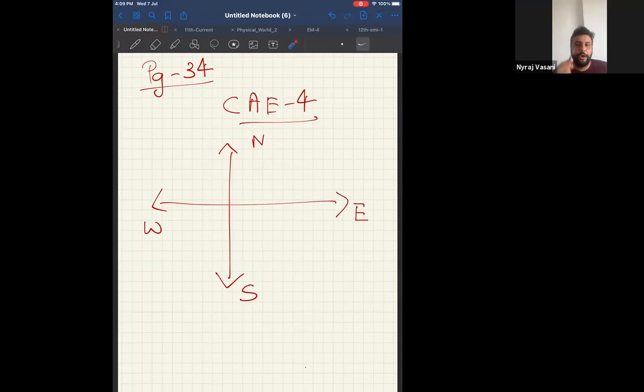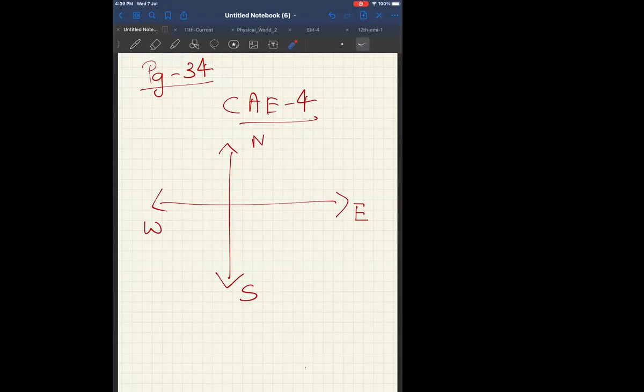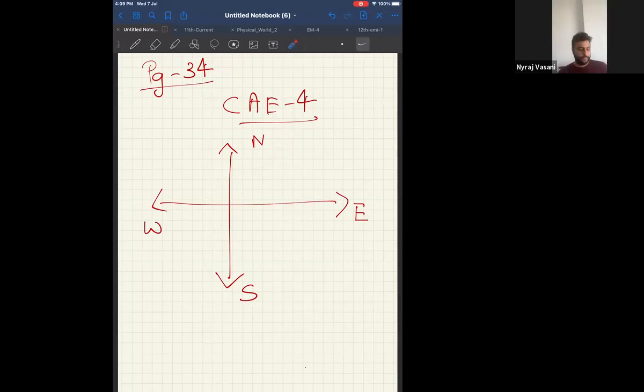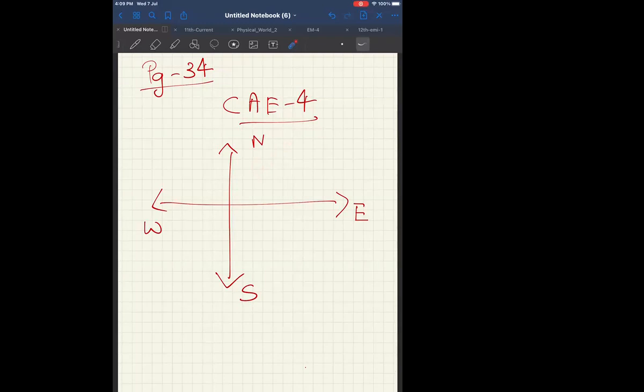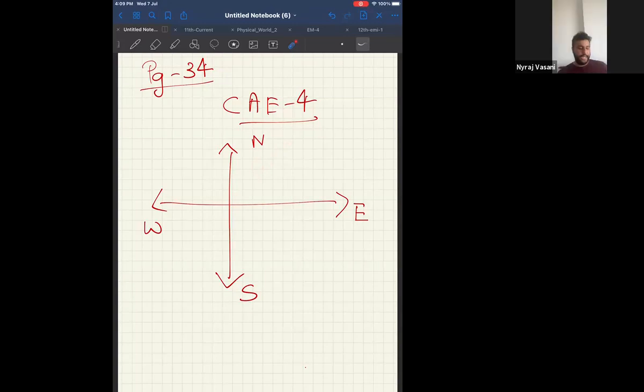Now tell me, all of you, put your answer in the message box. B is called 30 degrees east of north, correct? Now, what is A called? The diagram A is called 30 degrees. Very good, Nikhil. Correct. Option A will be called 30 degrees north of east.